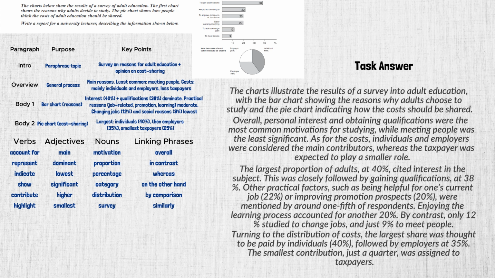The largest proportion of adults, at 40%, cited interest in the subject. This was closely followed by gaining qualifications, at 38%. Other practical factors, such as being helpful for one's current job, 22%, or improving promotion prospects, 20%, were mentioned by around 1/5 of respondents. Enjoying the learning process accounted for another 20%. By contrast, only 12% studied to change jobs, and just 9% to meet people. Turning to the distribution of costs, the largest share was thought to be paid by individuals, 40%, followed by employers at 35%. The smallest contribution, just a quarter, was assigned to taxpayers.